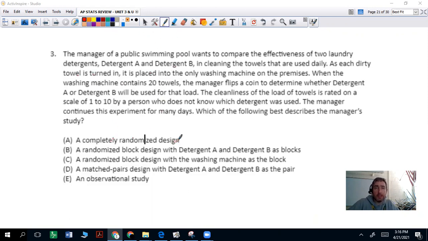A, a completely randomized design. B, a randomized block design with detergent A and detergent B as blocks. C, a randomized block design with a washing machine as the block. D, a matched pairs design with detergent A and detergent B as the pair. Or E, an observational study. Pause the video for a minute if you need to look up those terms while you're trying to answer that question. Go for it.